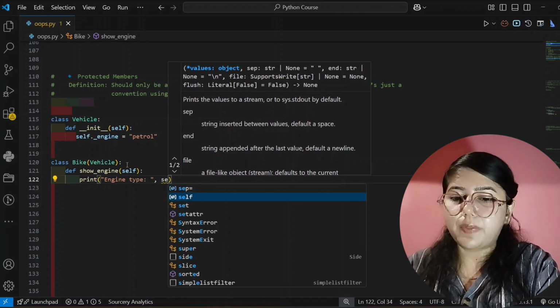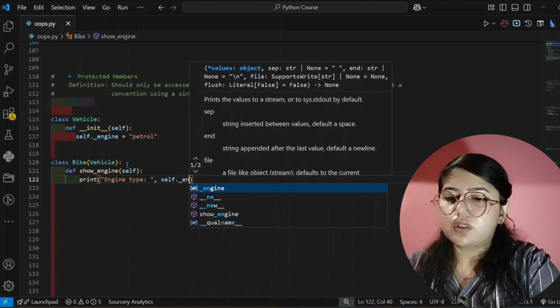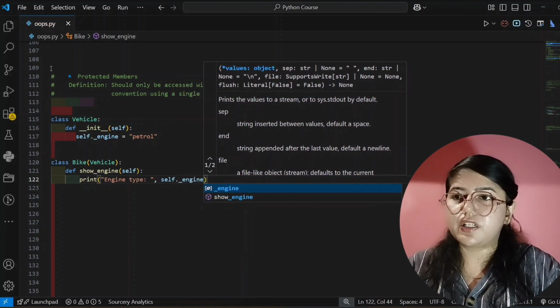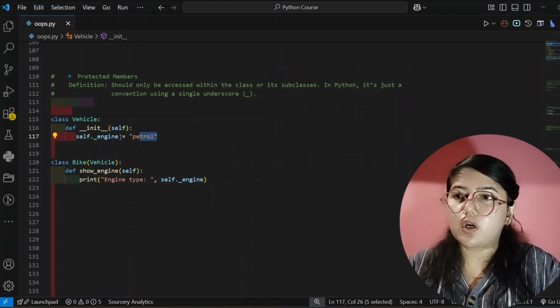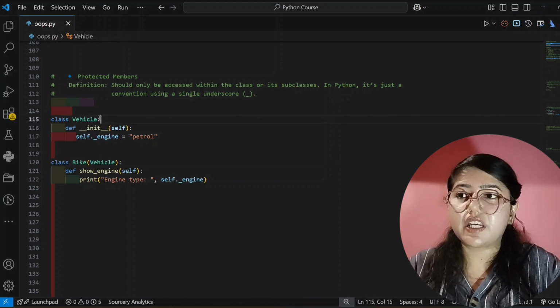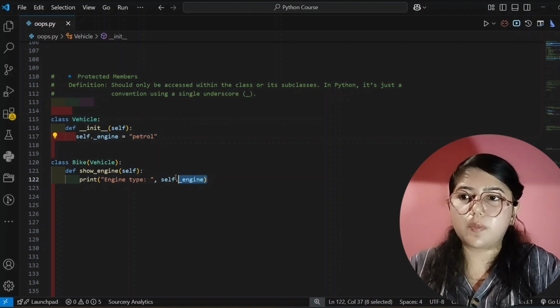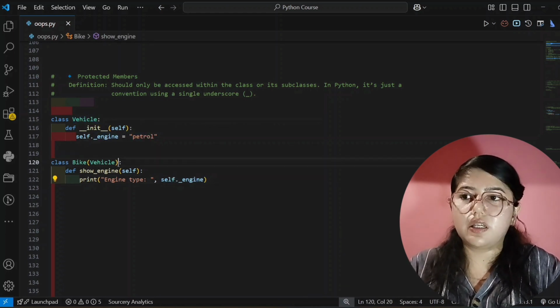and now I want to print the value of self dot underscore engine, right? So what will it print? It will print this petrol, because its value is self dot engine. Okay, so self dot engine. And why am I writing vehicle here? So that it can take the value from here. This petrol is written here, so it can take this value and print it here. That's why I'm writing vehicle here.